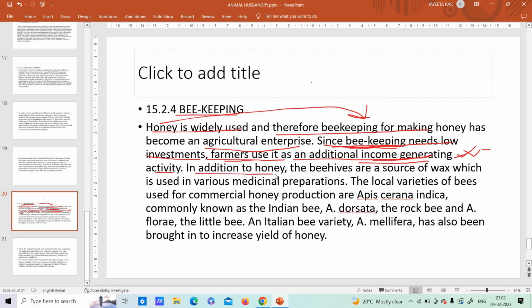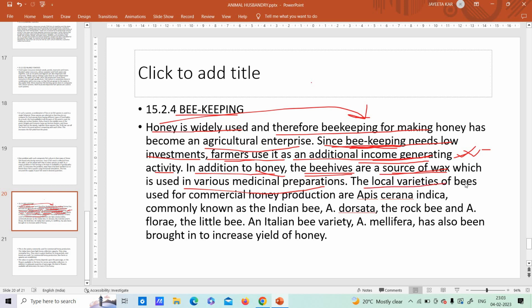Okay, in addition to honey, the beehives are a source of wax. So from the bees we not only get honey, but beehives, meaning the places where the bees stay, isn't it? These beehives are a source of wax. Wax you must have seen, like sort of a candle kind of a thing, which is used in various medicinal preparations. Okay, this wax is used for various medicinal issues.